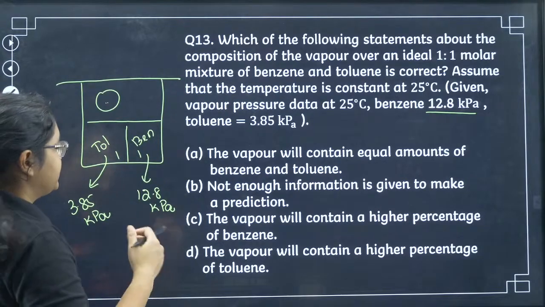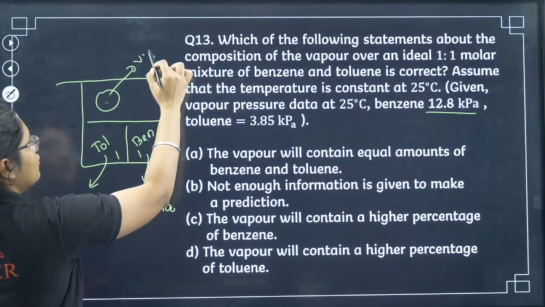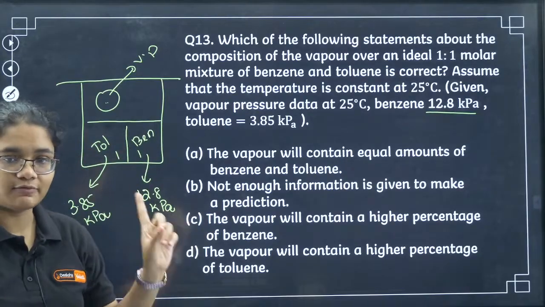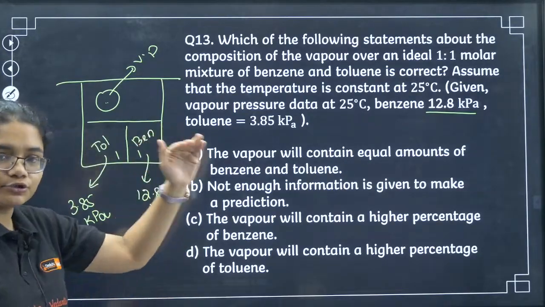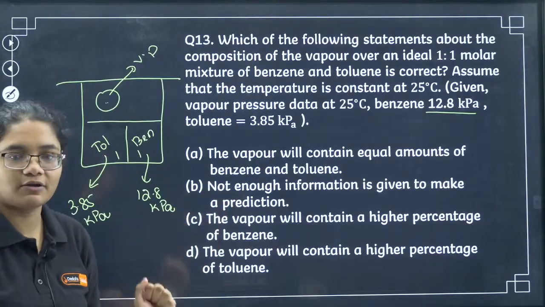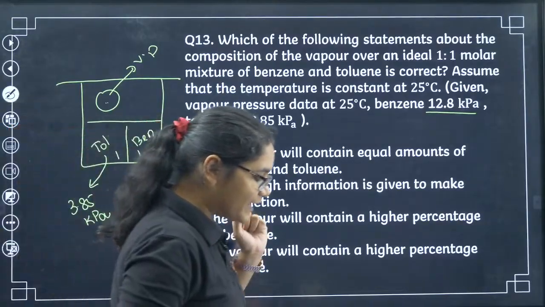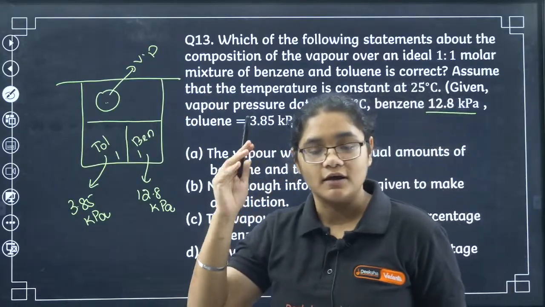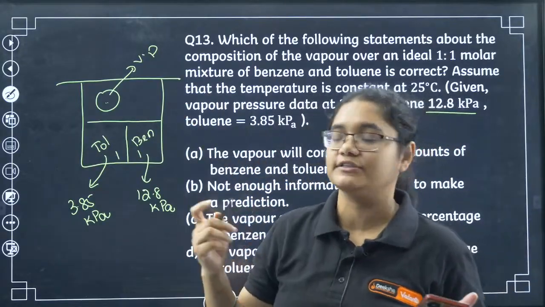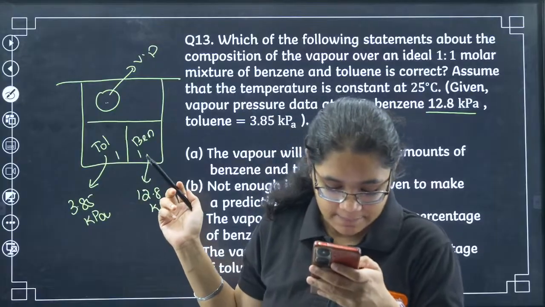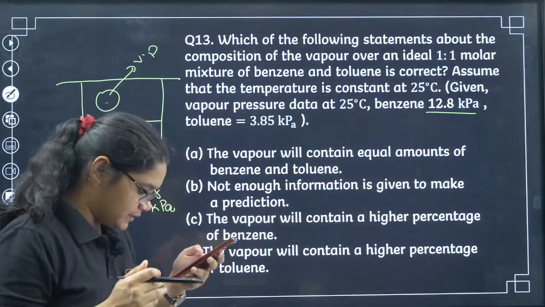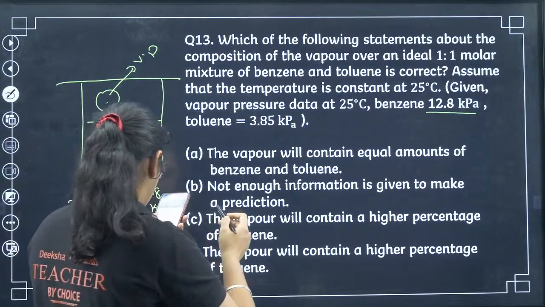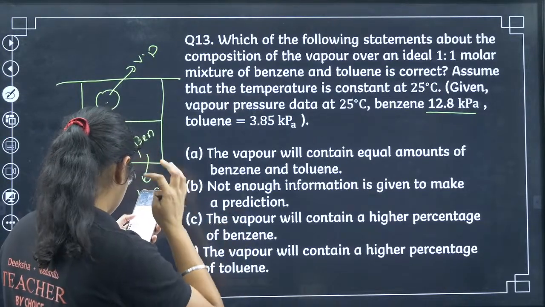So the question is asked, in the vapor phase, whose composition will be more? In the solution phase both are 1 mole, right? The ratio is 1:1, which means we have an equal number of moles. But the question here is, when they are evaporating into the vapor phase, which will have more concentration, whether it is benzene or toluene. I can see 13 C is there.